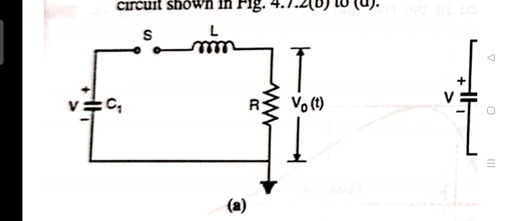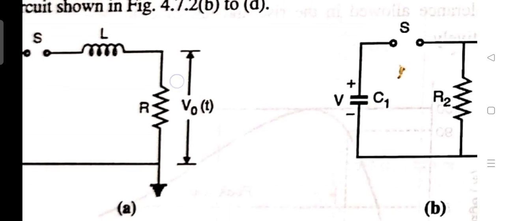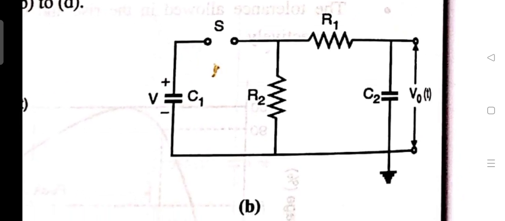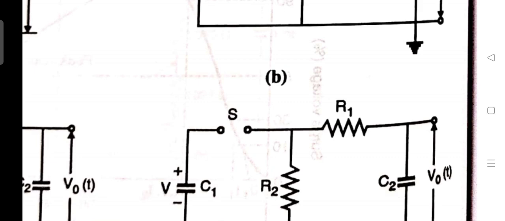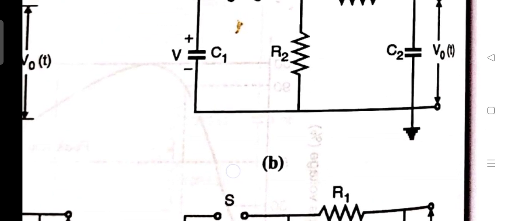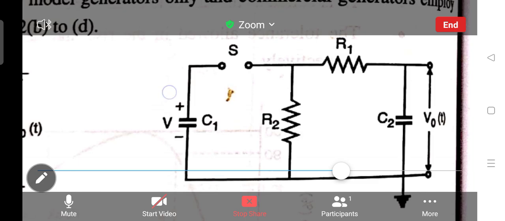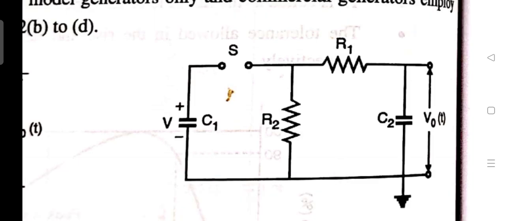The values of the circuit elements like L, R, R1, R2, C2 or any other combinations determine the shape of the output impulse voltage. So whatever combination of resistance, capacitance or inductance we use will affect the shape of our impulse voltage.